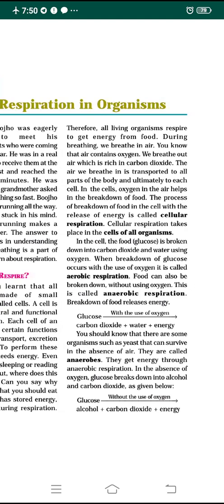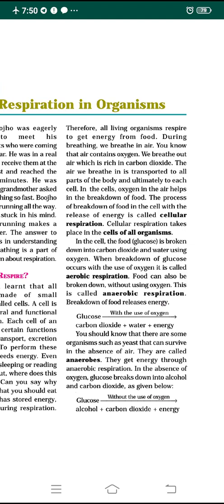In the other case, there are some organisms such as yeast that can survive without oxygen. In the absence of air they are called what? Anaerobes, because the type of respiration they do is anaerobic respiration. They get energy through anaerobic respiration.